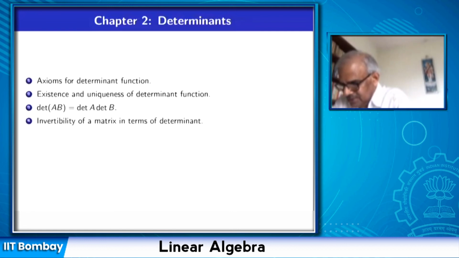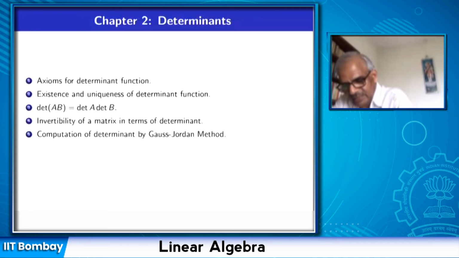We will show that the determinant is non-zero if and only if the matrix is invertible. Then we will compute the determinant by the Gauss-Jordan method. We used the Gauss-Jordan method to find the inverse of a matrix, but the same method can be used to compute the determinant. When I say Gauss-Jordan, we really mean the given matrix is being converted into row canonical form.